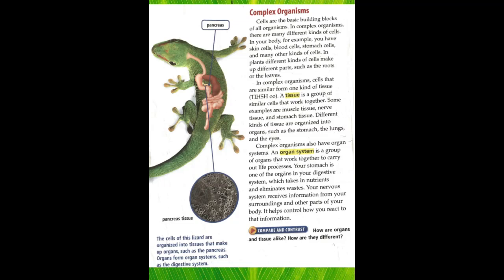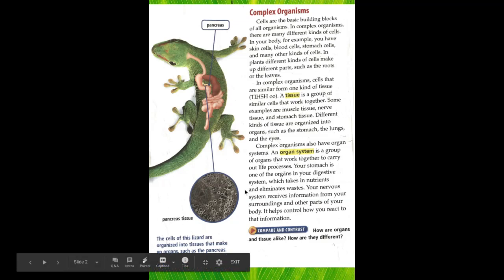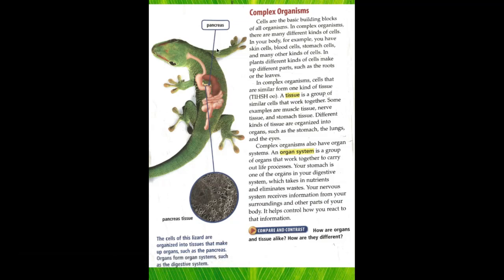Yesterday, I mentioned to you that they have a major difference. Their major difference is complex organisms have organs, just like this diagram here that you can see on the left, of this lizard. Inside of the lizard's body, you'll notice that he has a pancreas and he has a bladder and intestines and other things that allow him to go through all of his life processes. So let's take a look to know a little bit more about complex organisms.